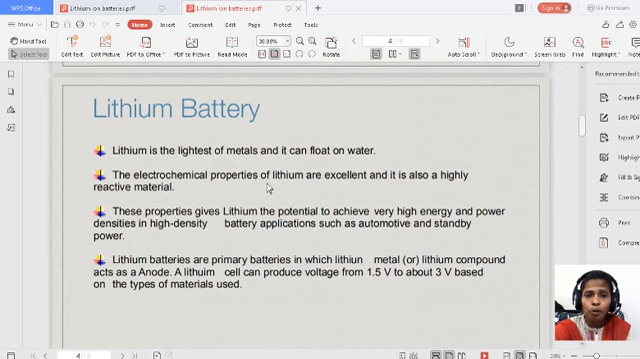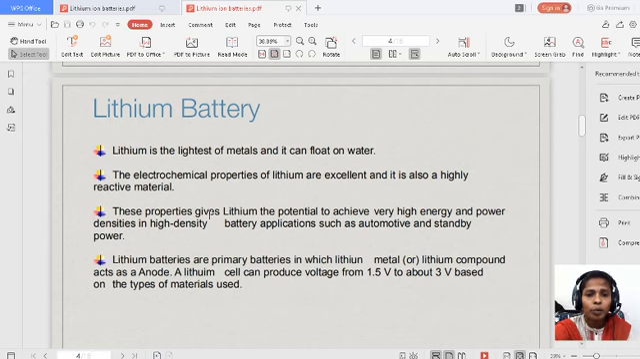It is the topmost metal in the electrochemical series. The top metals have high reduction potential values. That means lithium has a high reduction potential value, is a light metal, and is a highly reactive metal.